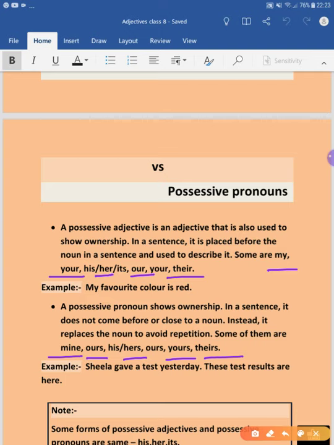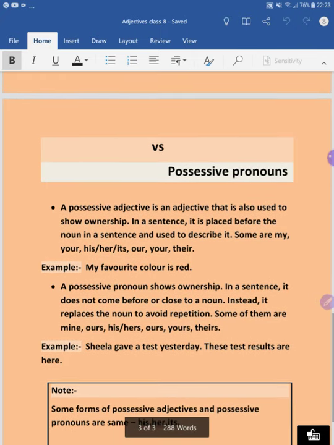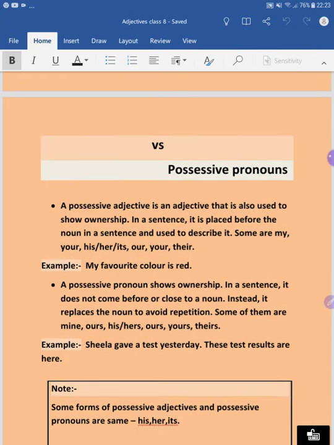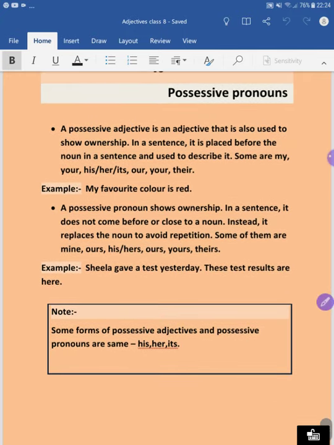Now I believe that you have understood this difference, possessive pronouns versus possessive adjectives. We can see through the example, my favorite color is red, and in the second example, Sheila gave a test yesterday. These test results are hers. Now you may note one more thing, that some forms of possessive adjectives and possessive pronouns are the same, like his, her, its.